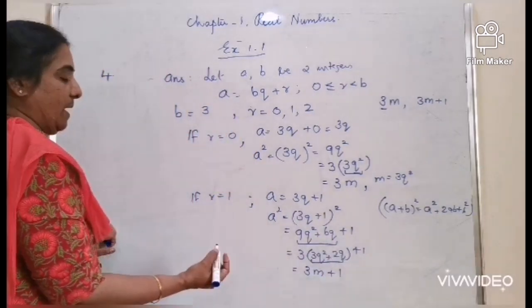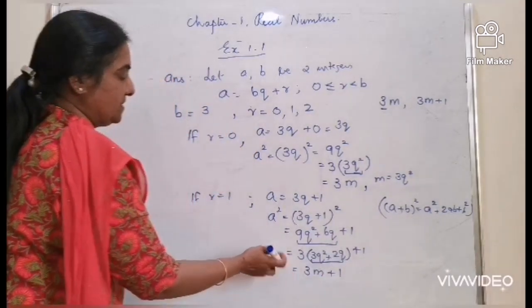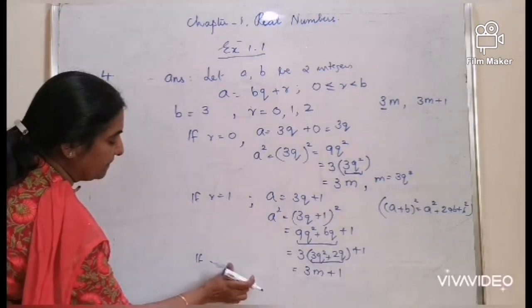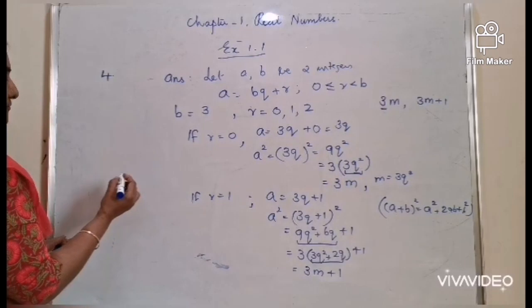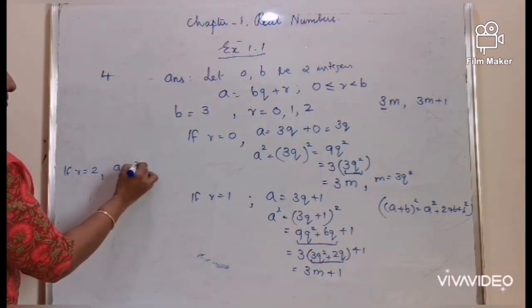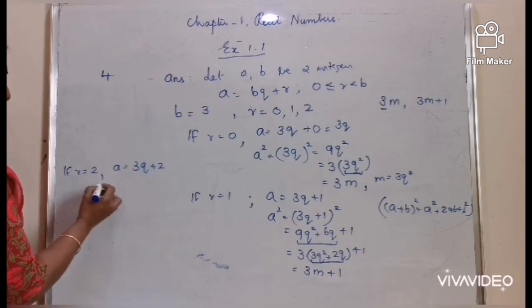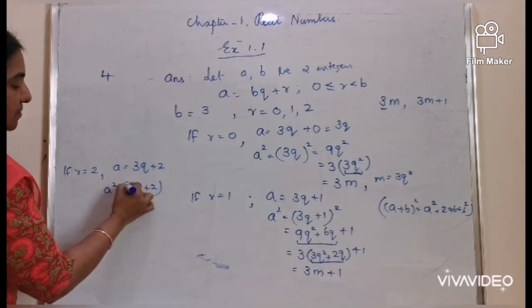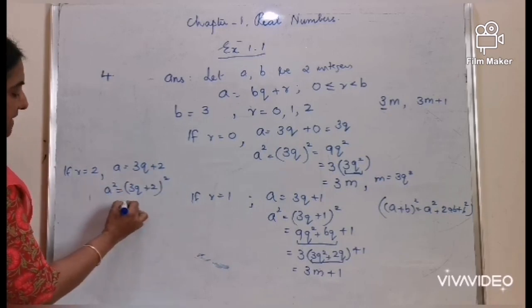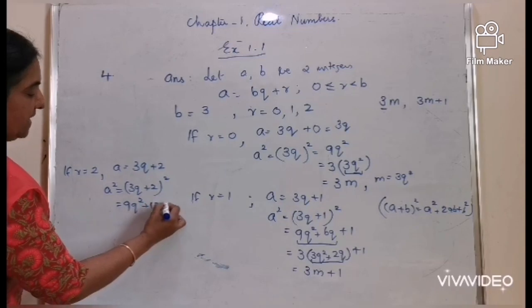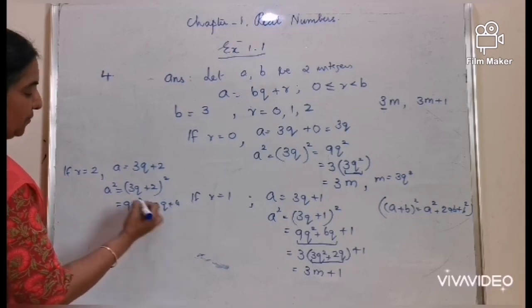By taking the value of r as 2, if r is equal to 2, a is equal to 3q plus 2, a square is equal to 3q plus 2 the whole square, 9q square plus 2 into 2, 4 3s are 12q plus 4.